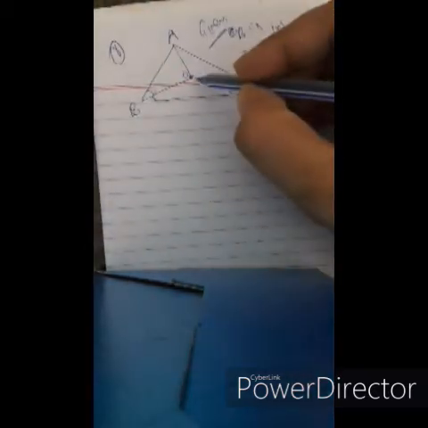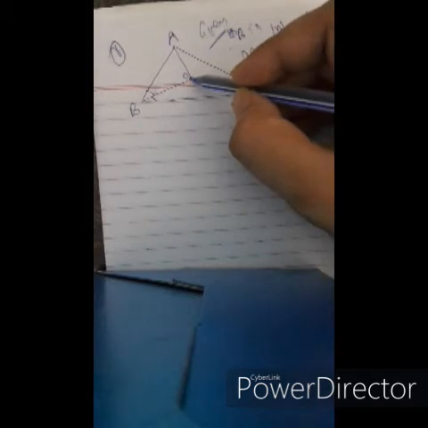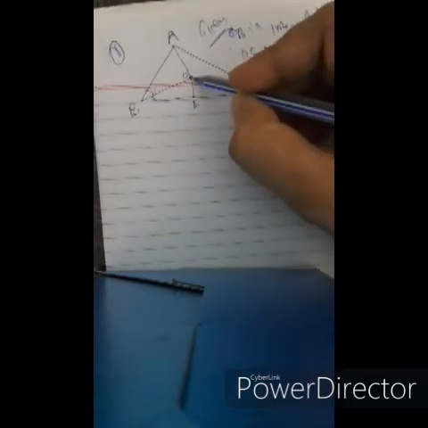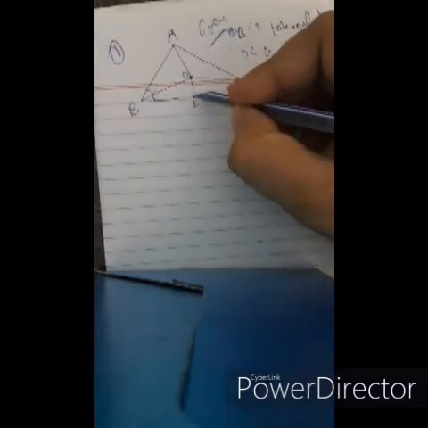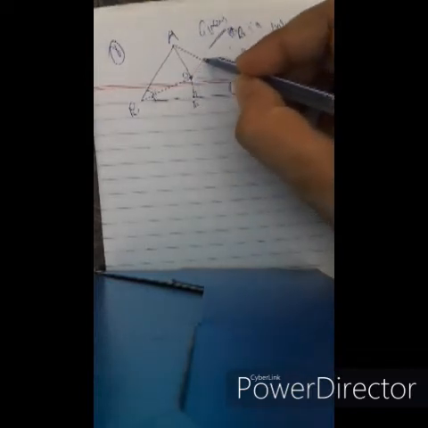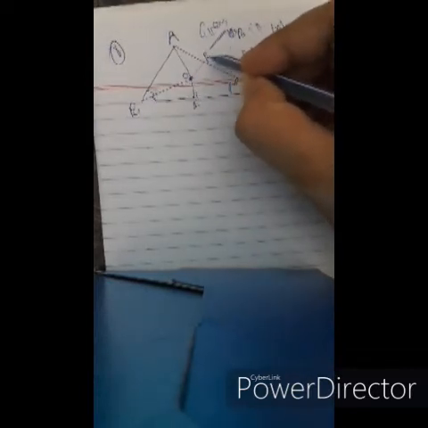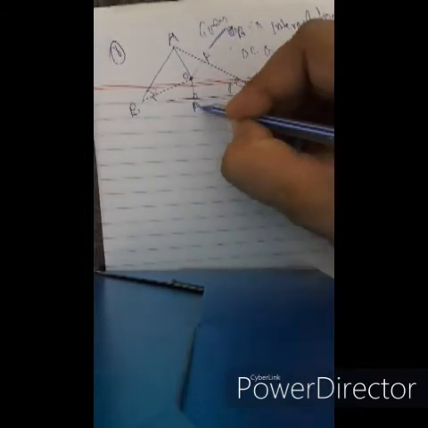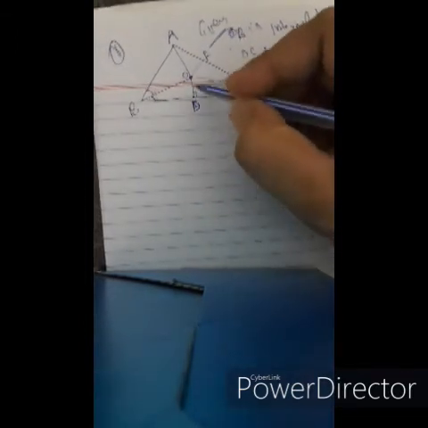We have to take a construction here. Draw OD perpendicular to BC.